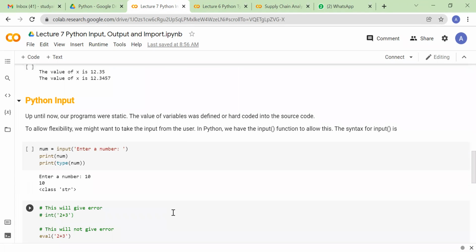Now the next thing is, how do we take input from the user? So far, whatever programs we have developed are all only printing, and whatever variables we have defined, it is taking those as a base. But it would be even better if we can take that input from the user.